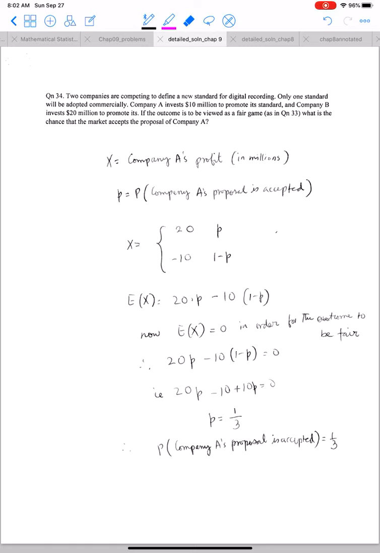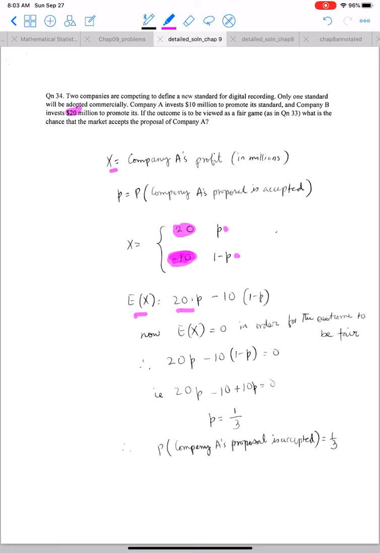So here the random variable X denotes company A's profit in millions. P is the probability that company A's proposal is accepted. The random variable takes the values 20 and -10, with probability P and 1 minus P. Why is it 20? Because if A's proposal is accepted, then A wins over company B's investment, which was 20 million. However, if A's proposal is not accepted, then A loses whatever it had invested, that's why we have a negative 10 here.